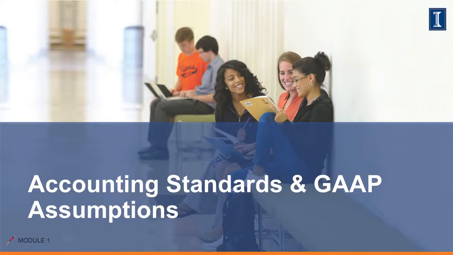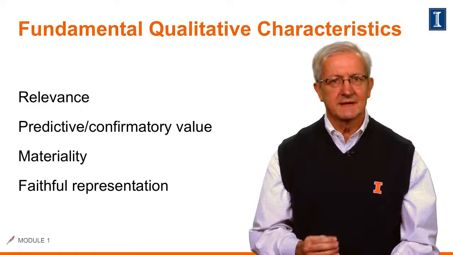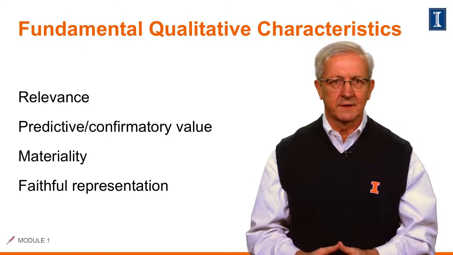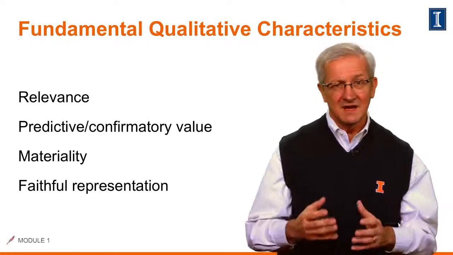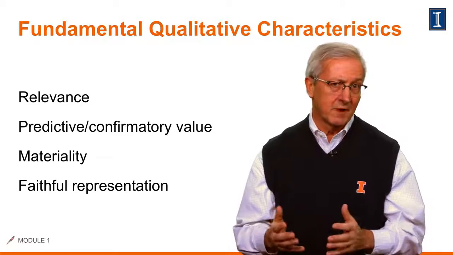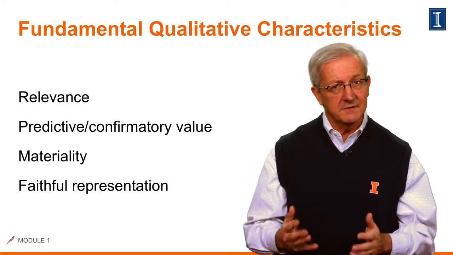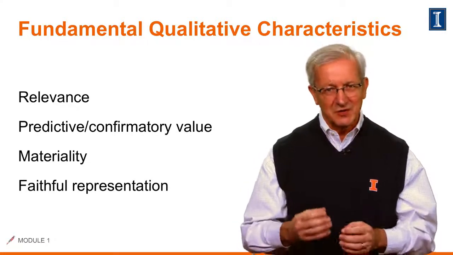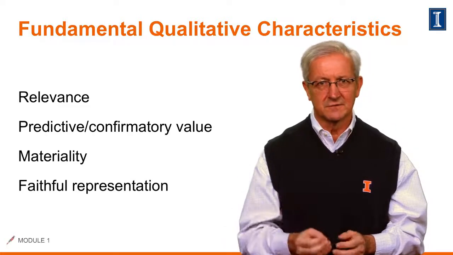We're going to discuss the various accounting standards as well as the key GAAP assumptions. The following qualitative characteristics are the key to financial reporting. First of all, relevance. The item must have predictive or confirmatory value. Materiality. It's got to be large enough that it could affect a user's decision in the future.